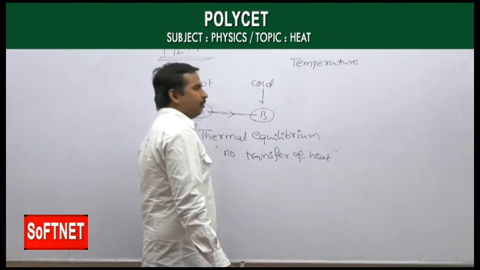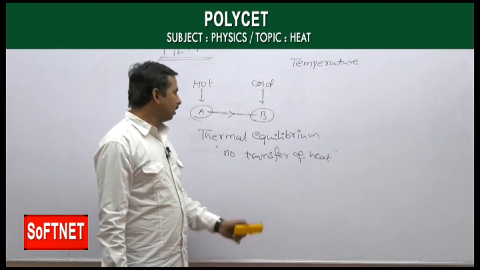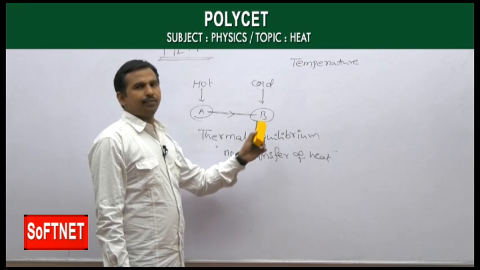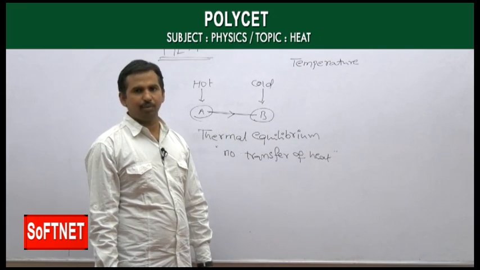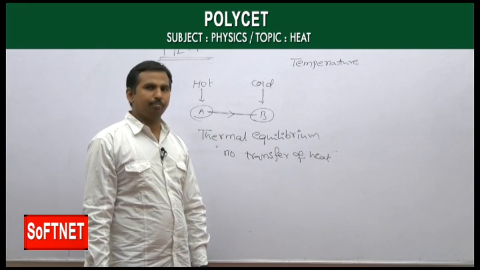So, temperature is a physical quantity which remains constant in both bodies which are in thermal equilibrium.